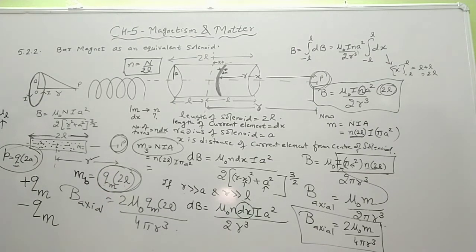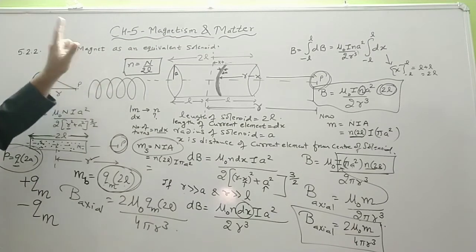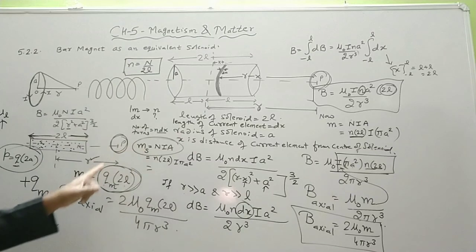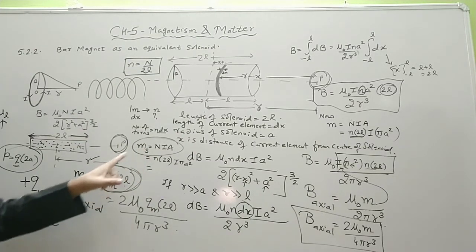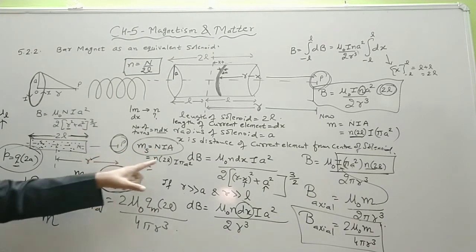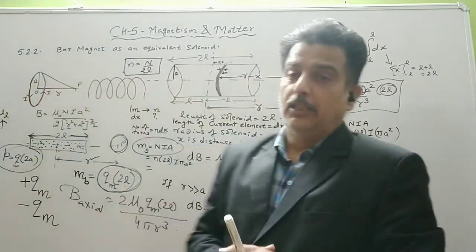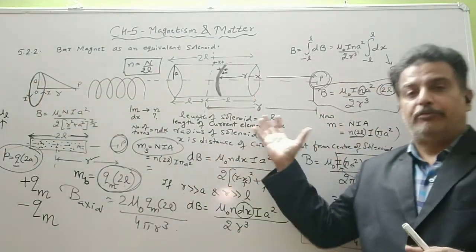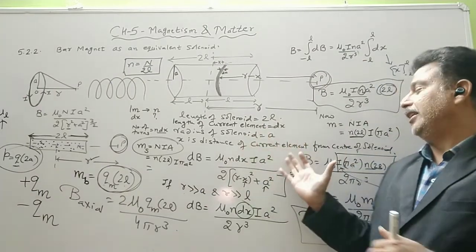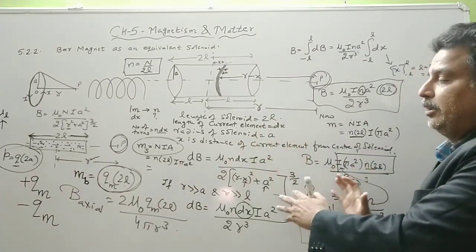So from now onwards, solenoid and bar magnet have the same behavior as far as their magnetic moment is the same. Though their formulas are different, if their values come out to be the same, then they have the same magnetic field intensity.